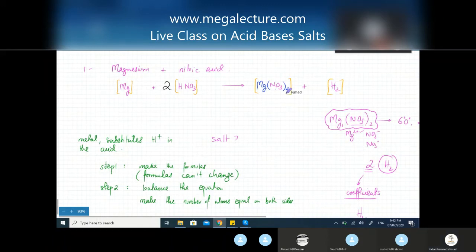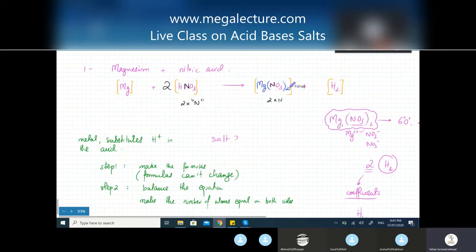NO3, you can look at NO3 together, or you can look at the elements separately. For example, let's focus on nitrogen. How many nitrogen do I have in NO3? There's just one. I mean, there's no number written with nitrogen, so there's one. But you've put a bracket and put a 2 around it. So that means there are 2 nitrogens over here. Actually, the same over here. How many nitrogens do I have in this molecule? There's only 1. But since I have 2 molecules, that means there's going to be 2 nitrogens. So that is also balanced.